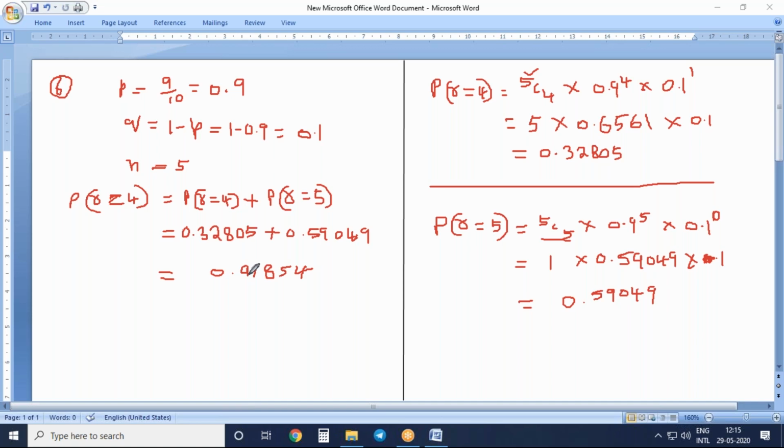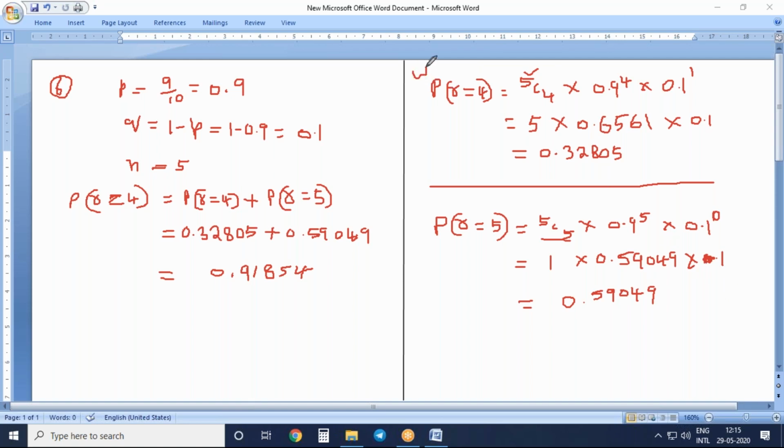Okay. So this is problem number 6. In the examination also you have to do like this only. First, write what the given things are. Next, write what the question is asking. Leave 2-3 lines of space. Then you do the working notes. Here you have to do the working notes.